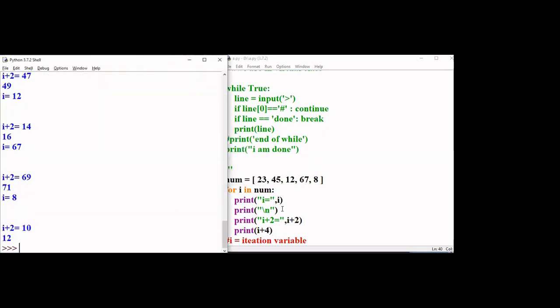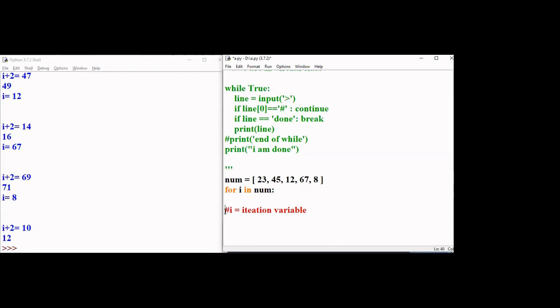Can you see? Now we will write one simple program. I want to add up all the numbers declared in this list, in the square brackets. I need to add them up. What should I do to add? It is very simple.